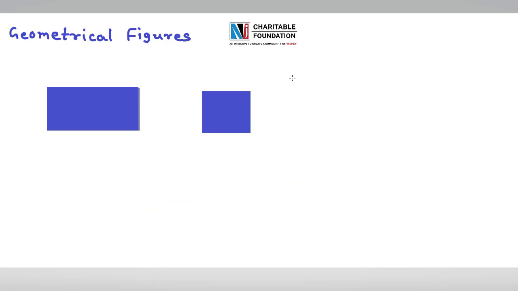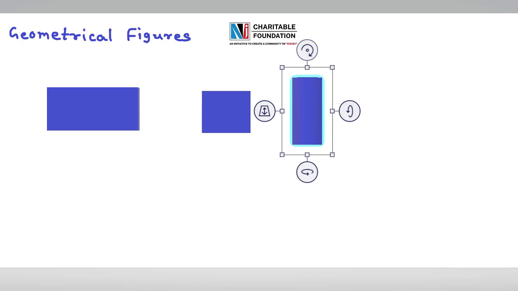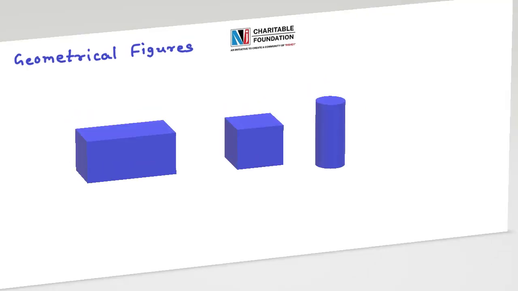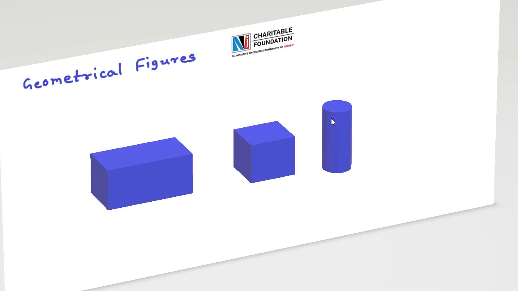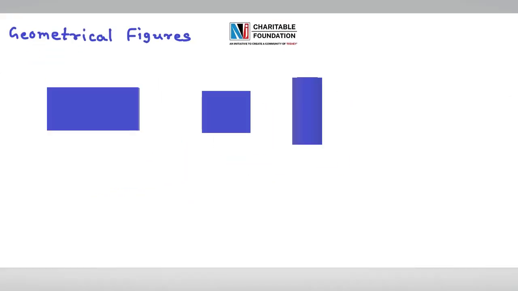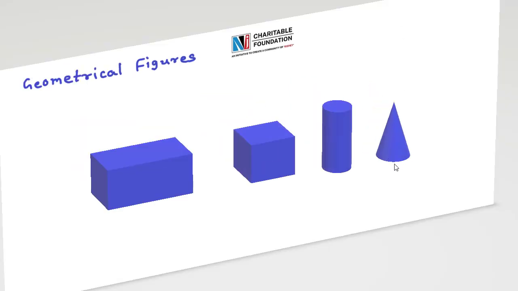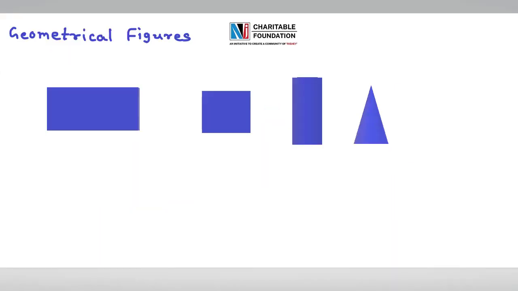Now let's know about a new shape. See, it looks like a rectangle, but if we see it in a 3D view, we can see this is a cylinder. It's a cylindrical solid which is known as a cylinder. One more solid. As here we can see, I have drawn a triangle, but if we move this figure, we can see this is a cone. It's a conical solid. It's known as a cone.